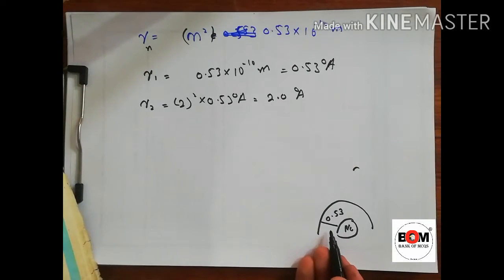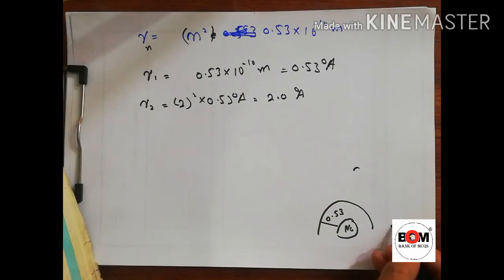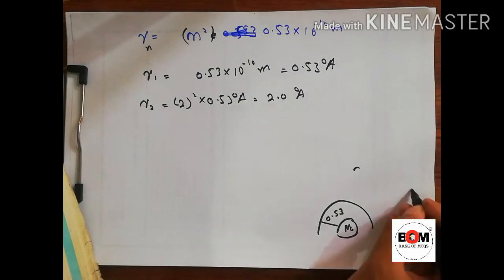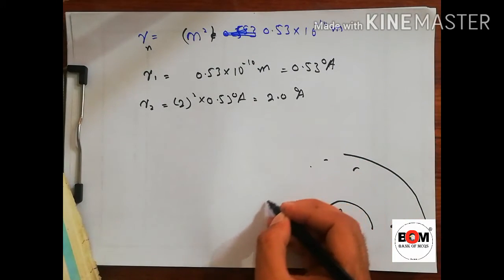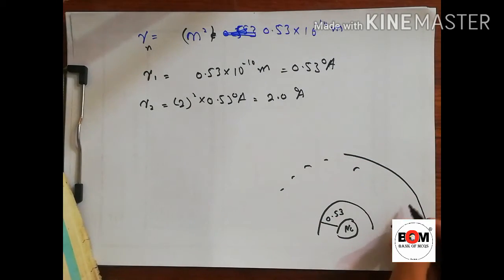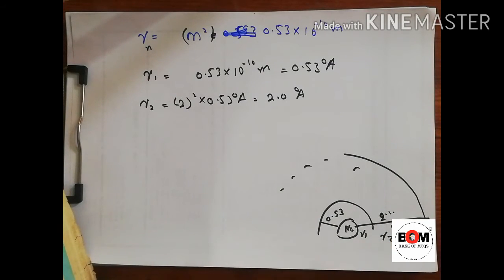So it was 0.5, this becomes 1, and this becomes 2, so this will be like this. So this is 2 point something angstrom. This is the radius of the second shell, and this was the radius of the first.